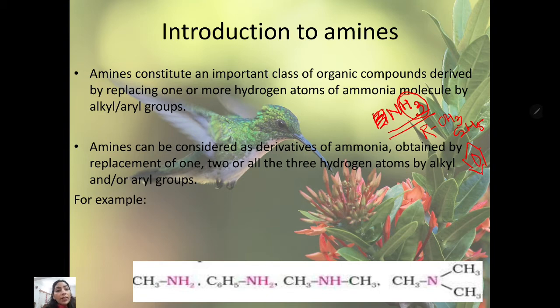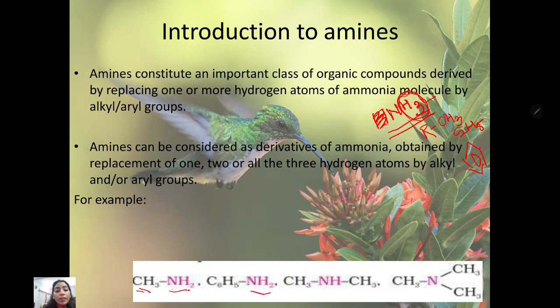Amines can be considered as derivatives of ammonia obtained by the replacement of one, two, or all three hydrogen atoms by an alkyl or aryl group. Because, as we know, ammonia has 3 hydrogen atoms, so it can replace 1, 2 or all 3 hydrogens. Suppose in this example, CH3NH2 means NH3 is the ammonia formula, and 1 hydrogen is replaced by the methyl group.